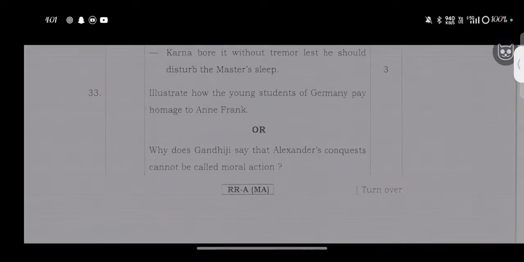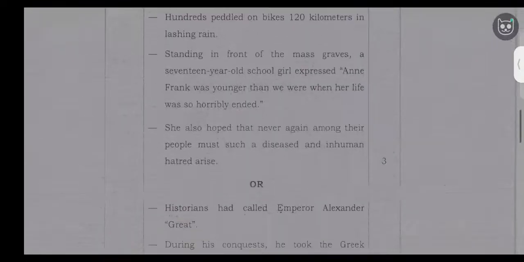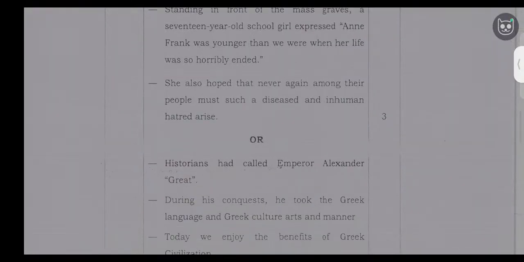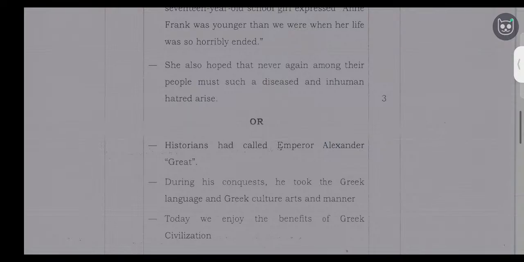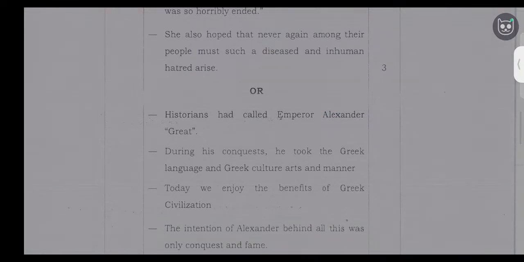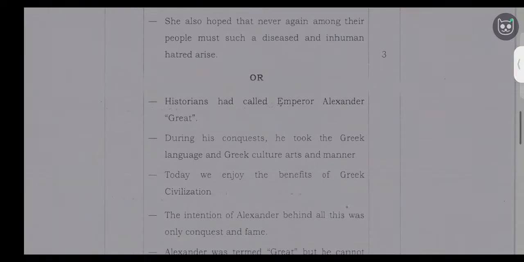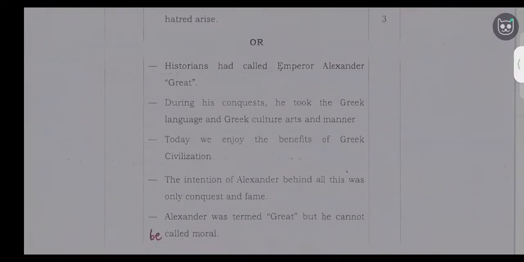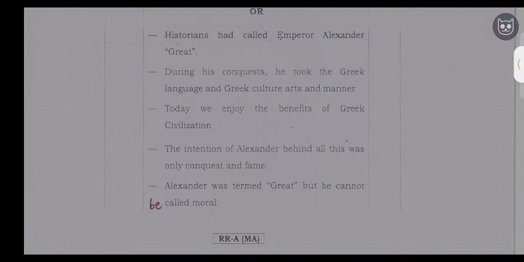Why does Gandhiji say that Alexander's conquest cannot be called moral action? Historians had called Emperor Alexander great. During his conquest, he spread Greek language, Greek culture, arts, and manners. Today, we enjoy the benefits of Greek civilization and fame. Alexander was termed great, but he cannot be called moral.